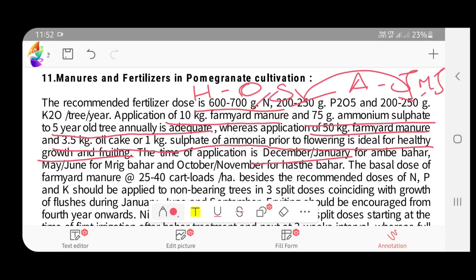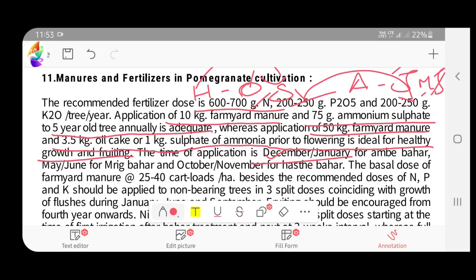These are the flowering times, and prior to this flowering we have to apply the fertilizers. That is, this 50 kg and 3.5 kg or 1 kg should be applied during December in case of Ambe, and May, June in case of Mrig, or else October or November in case of Hasta Bahar.